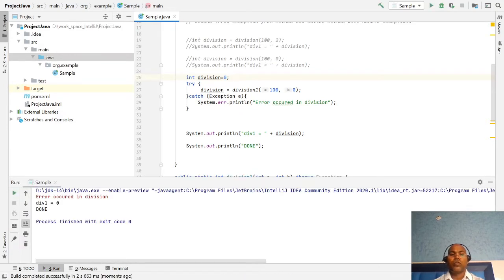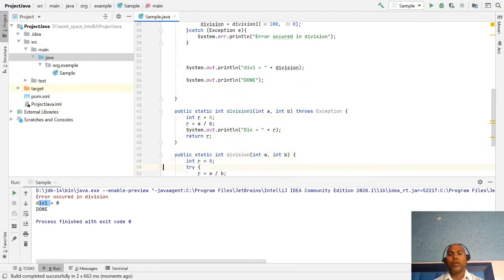And here you notice that although the exception occurred, our next line of execution is still happening. So these are the two ways.